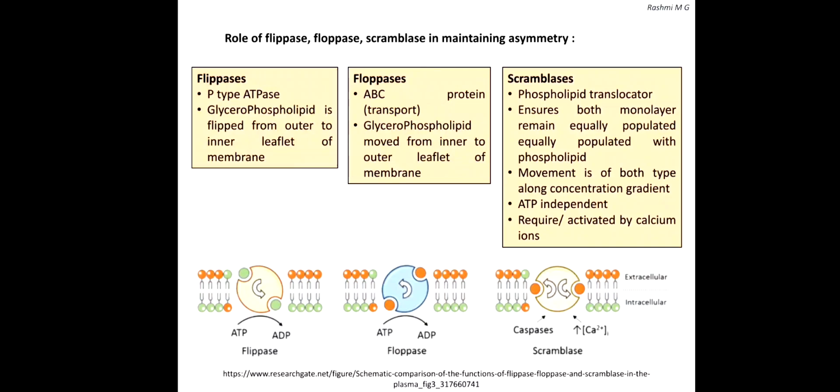The plasma membrane also contains a phospholipid translocator termed scramblase, which ensures that both monolayers remain equally populated with phospholipids. It moves phospholipid non-specifically in either direction along the concentration gradient. It does not require ATP but is activated by calcium.